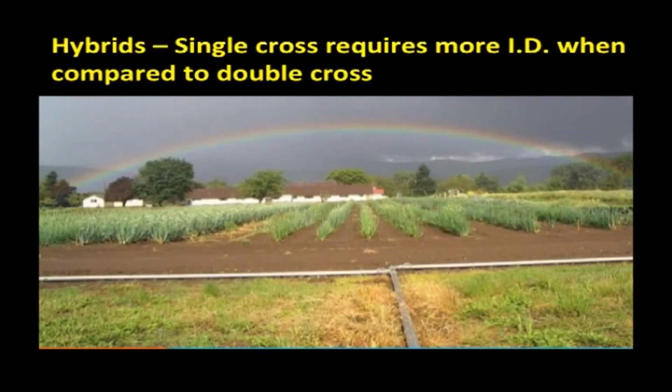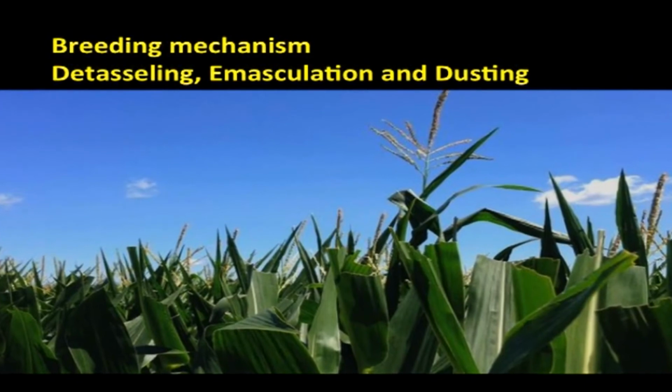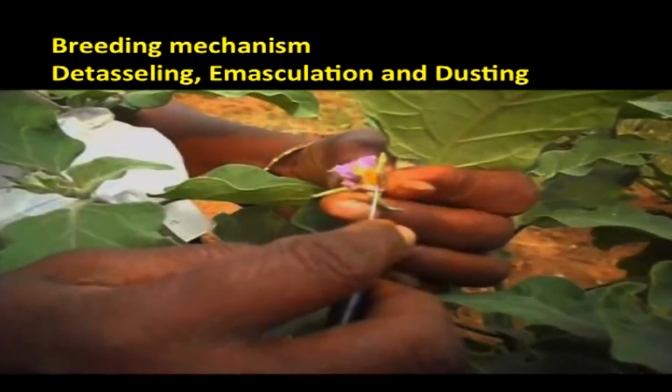In general, varieties require less isolation distance than hybrids. If hybrids, the type of hybrid matters, whether it is a single cross hybrid or double cross. Single cross hybrid requires more isolation distance compared to double cross. Then breeding mechanism of plant: detasseling or sterility or emasculation and dusting. Here the emasculation and dusting method requires less isolation distance compared to sterility or detasseling methods.